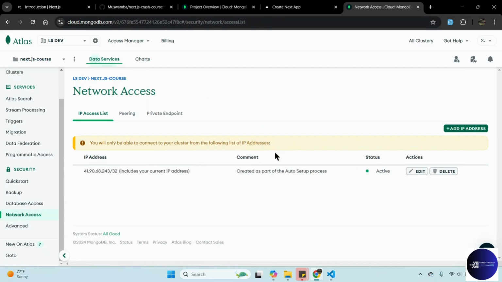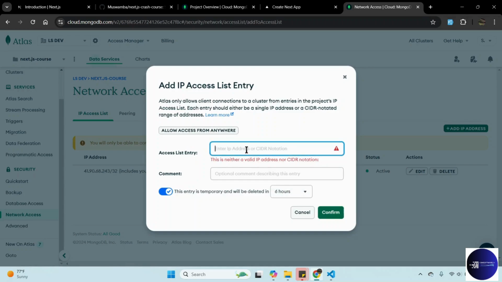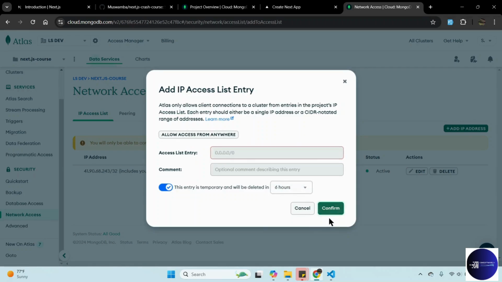So this depends on which one you want to do. Our current IP address is already included. If you want to allow the connection from anywhere, you just click this one and then save. Allow access from anywhere, and then confirm.